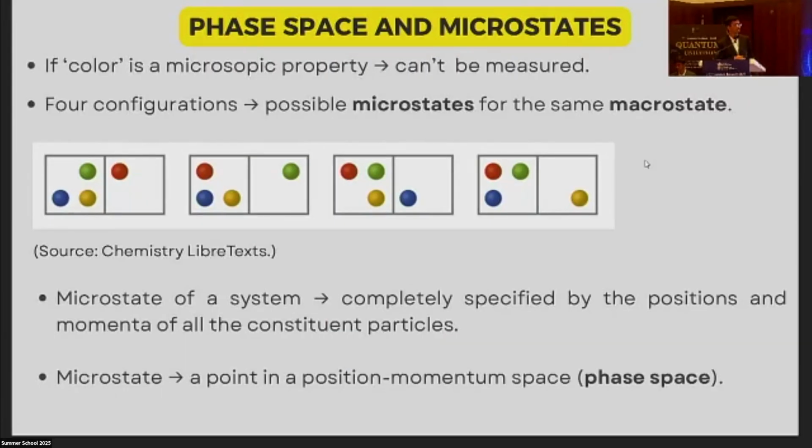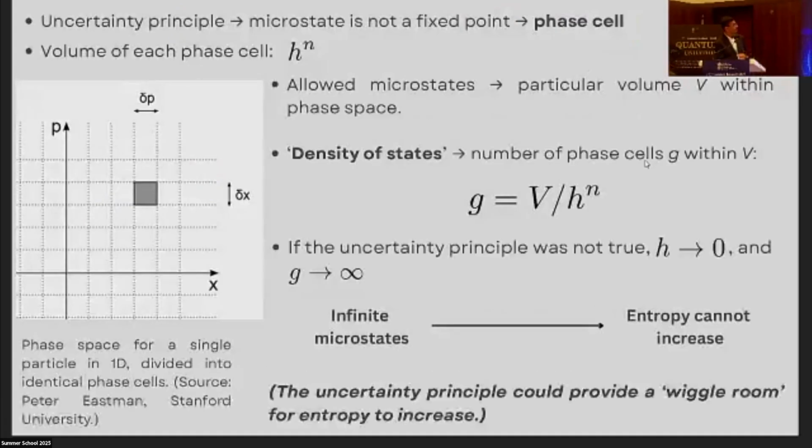So the microstate of a system is completely specified by the position and momentum of all the particles at that given point in time. So we can think of it as a point in position versus momentum space, which we call the phase space. However, due to the uncertainty principle, it's not possible for us to know both the position and momentum accurately at the same time. So the microstate is not really a fixed point in the phase space. Rather, we need to divide the phase space into elementary finite volumes called phase cells, each of volume h to the power n, where n is the physical dimension of the system and h is Planck's constant.